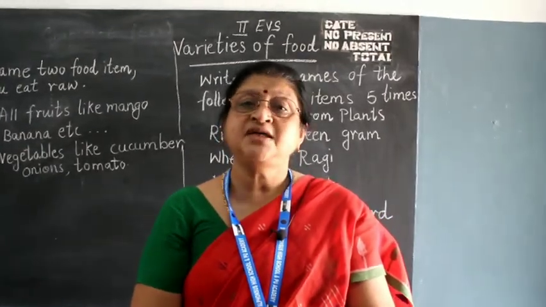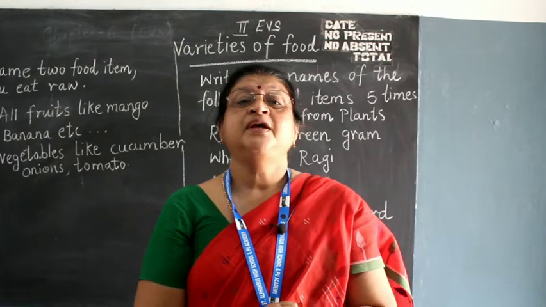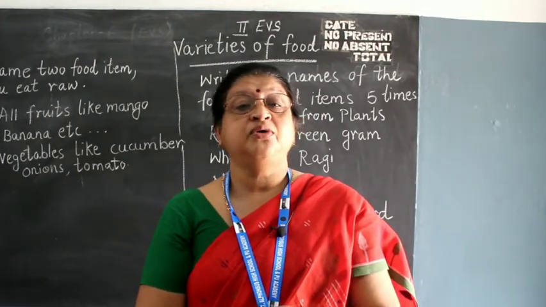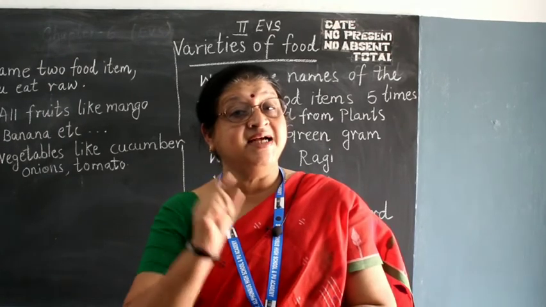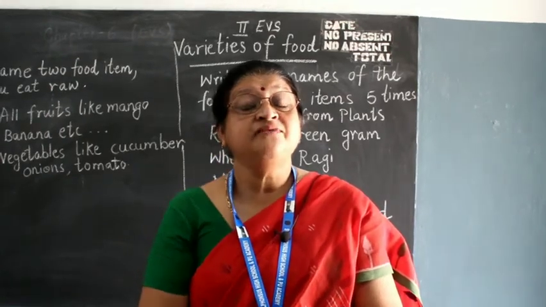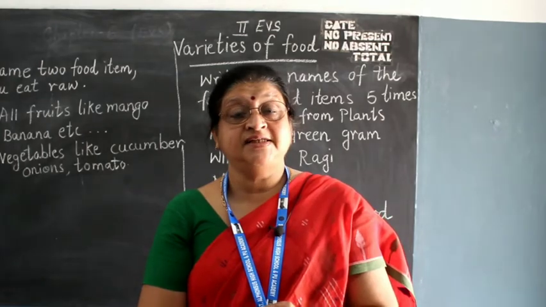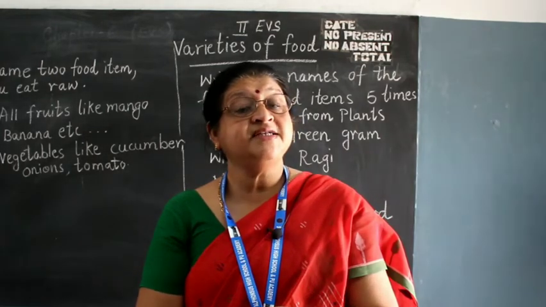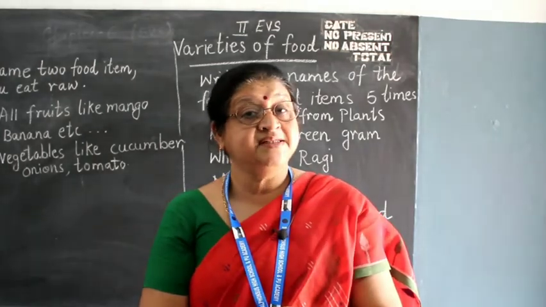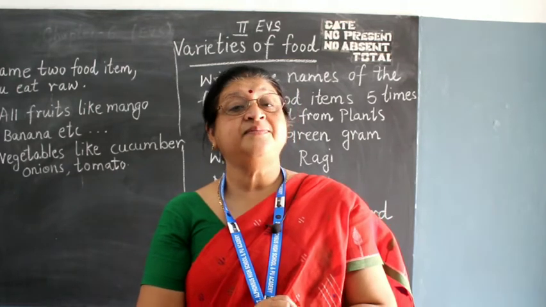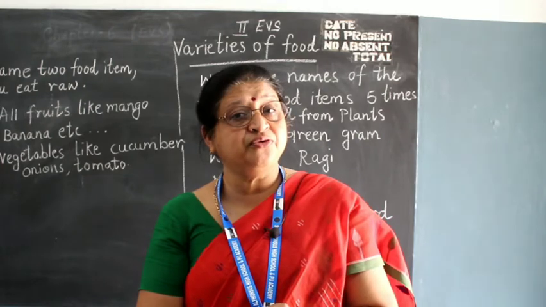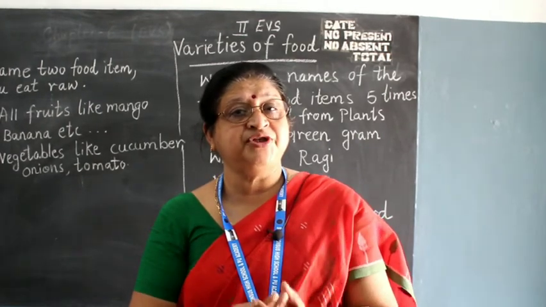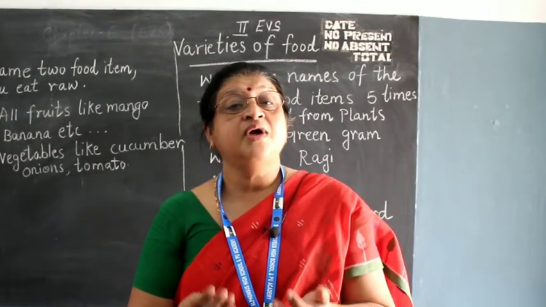You have different kinds of dals, like toor dal and green gram, which is green in color. Then you have varieties of vegetables: brinjal, carrot, lady's fingers, potato.